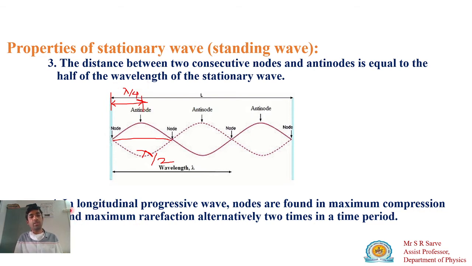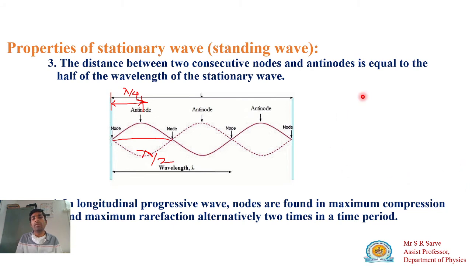And what is the fourth? In a longitudinal progressive wave, nodes are found at maximum compression and maximum rarefaction. This is in the case of sound, which has compression and rarefaction, because it is a longitudinal wave. So where there is maximum compression or maximum rarefaction, that point is considered a node, where particles have zero velocity or no vibration. And where there is maximum vibration, the points between maximum compression and rarefaction, that is your antinode.